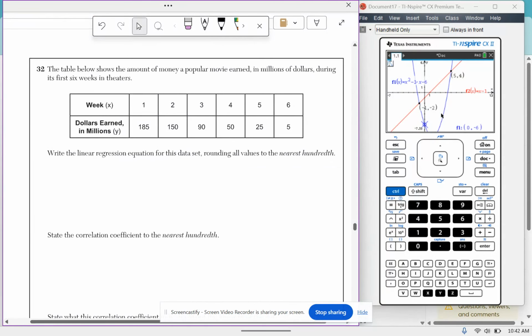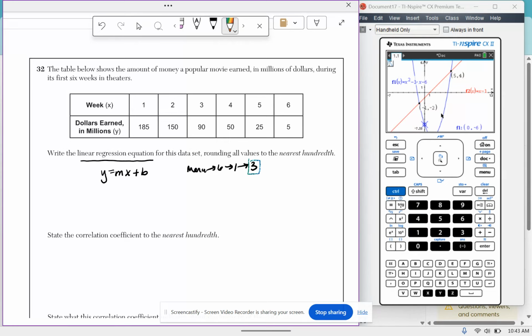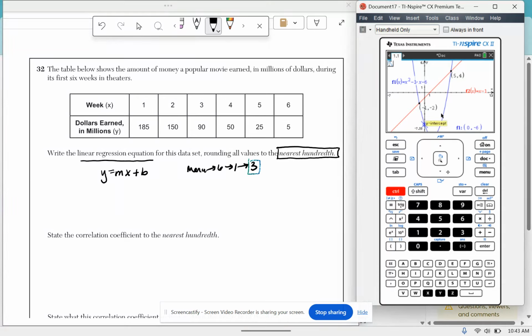32. The table below shows the amount of money a popular movie earned in millions of dollars during the first 6 weeks in theaters. Write the linear regression equation for this data set, rounding all values to the nearest hundredth. Linear regression equation means I'm writing the equation of the line of best fit. I'm going to get these inputs from menu 6, 1, 3 in the calculator, linear regression. Once I get those inputs for the M and the B, I'm going to round my answer to the nearest hundredth. Okay, here we go.